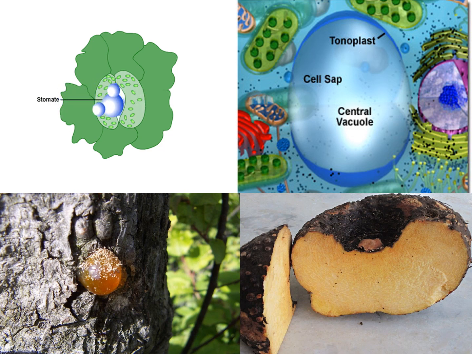After some time, these parts in which the waste is stored fall off. Some other waste materials are stored in old or worn out xylem cells, in the form of resins or gum. Some waste materials are also given out through the roots into the surrounding soil.